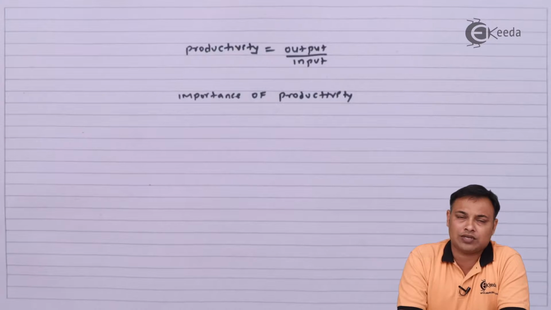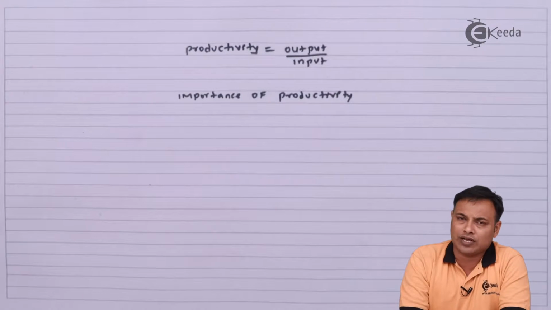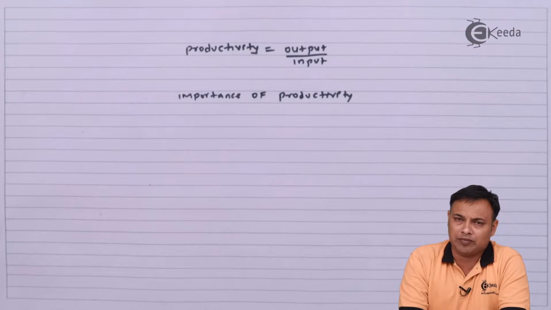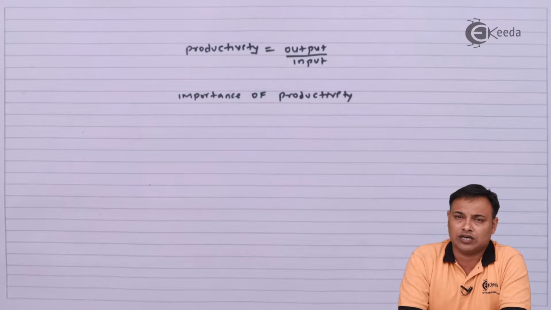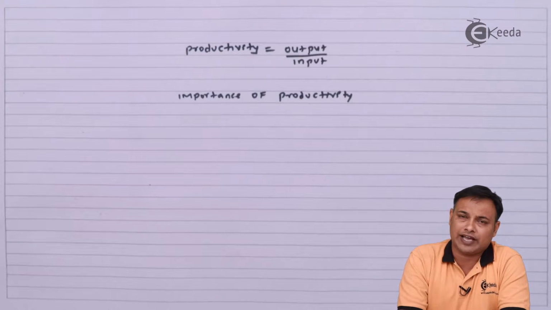So to ensure that there is no wastage of resources, it is always very important that you should focus on the productivity. For example, a small country like Japan is able to maintain very high productivity standards and make optimum use of their very limited resources even after being hit by the disaster of the bombing in the Second World War.